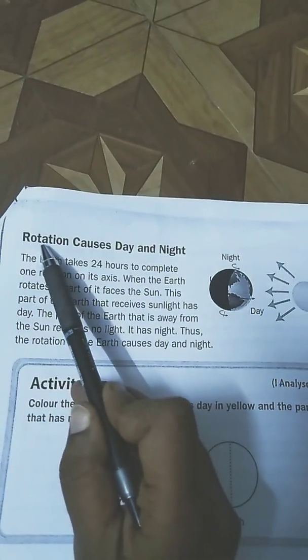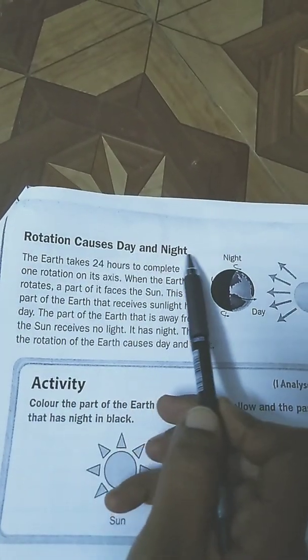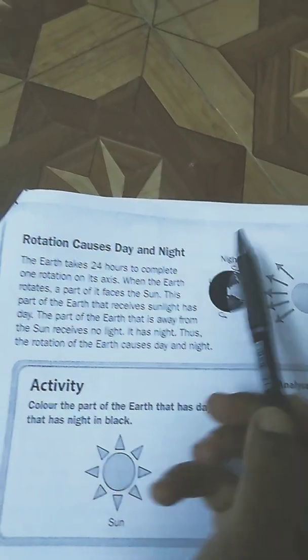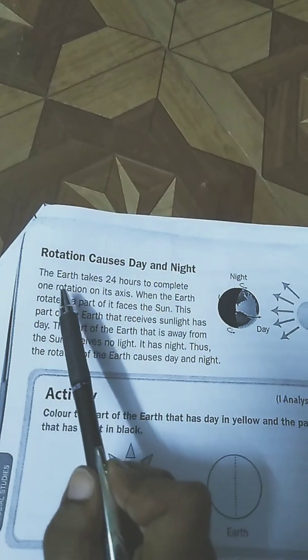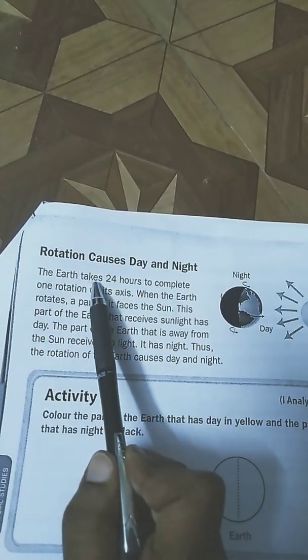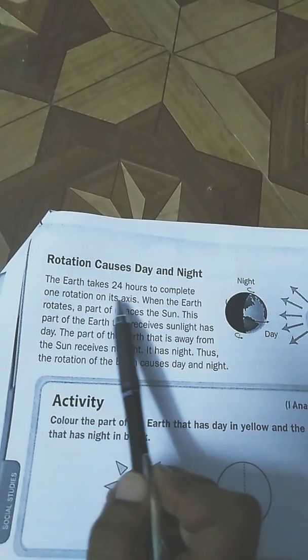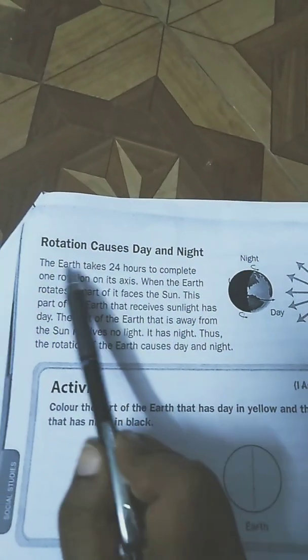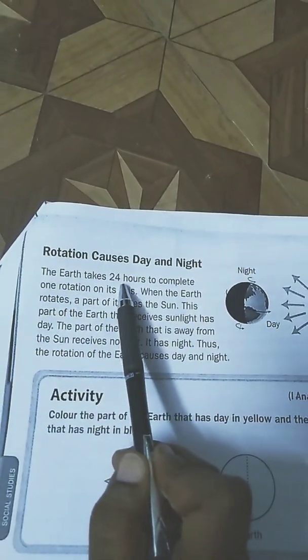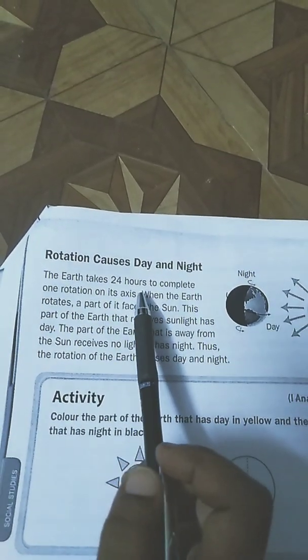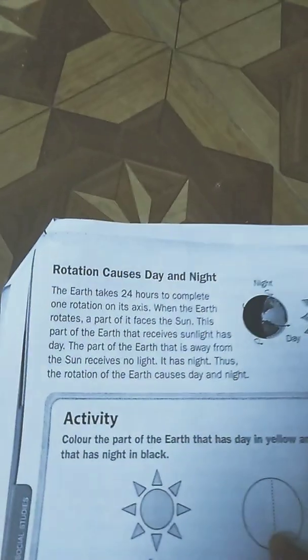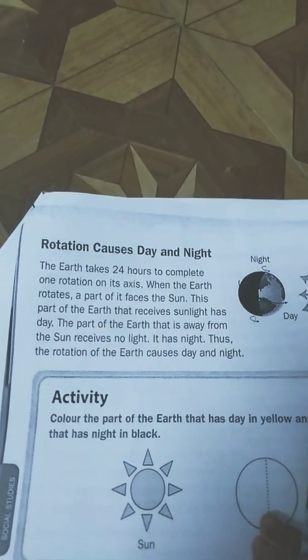Rotation causes day and night. Day and night happen due to rotation. The Earth takes 24 hours to complete one rotation on its axis.